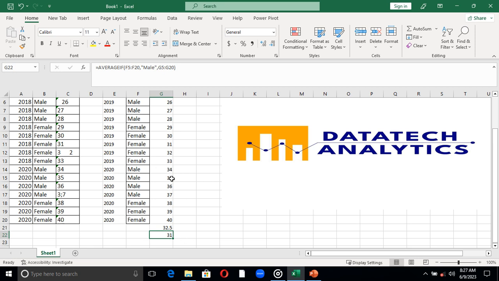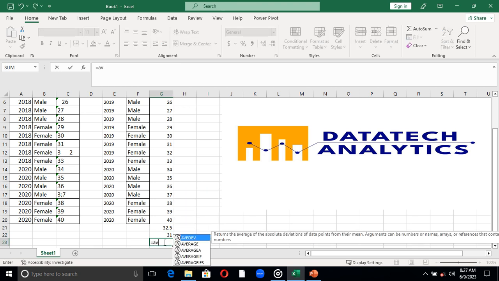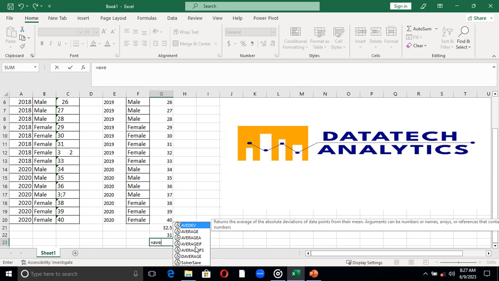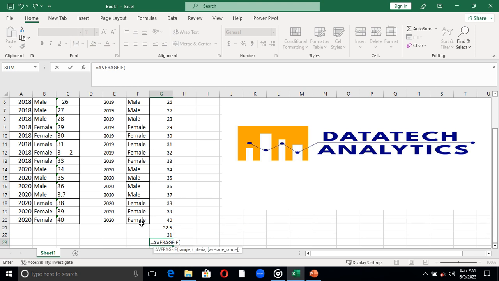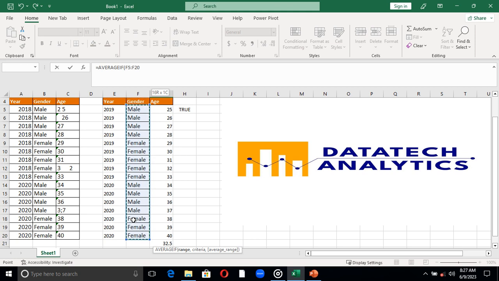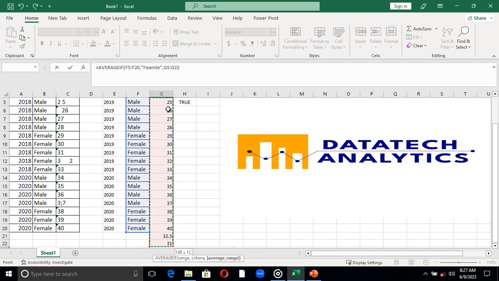Now let's check for the female as well. Let's do the average of female gender. We now say equal to AVERAGEIF. Now what is the range? It's the same gender range. Then comma, then here I need female. You have to quote it, female. Then what is the average range? This down. And you press enter.